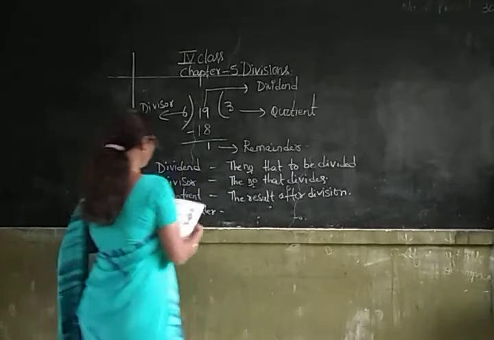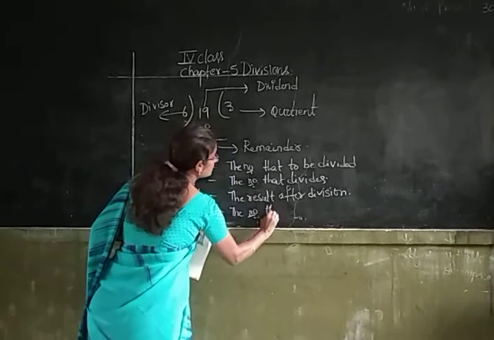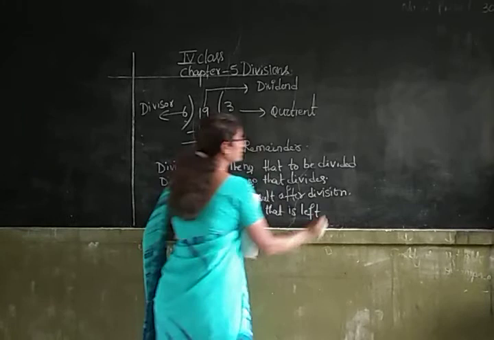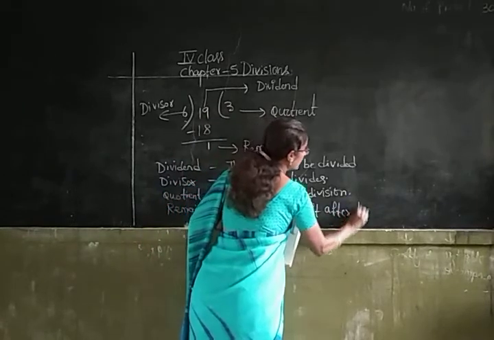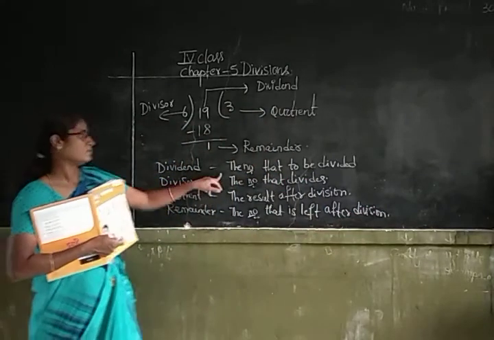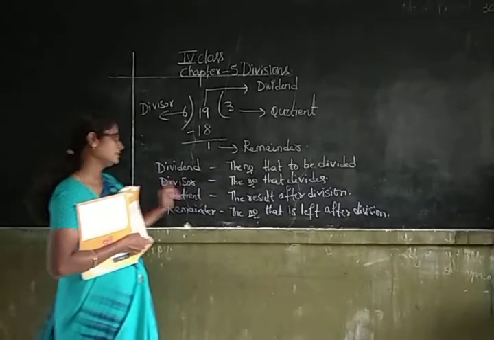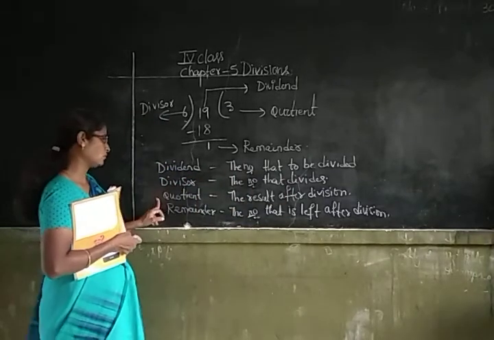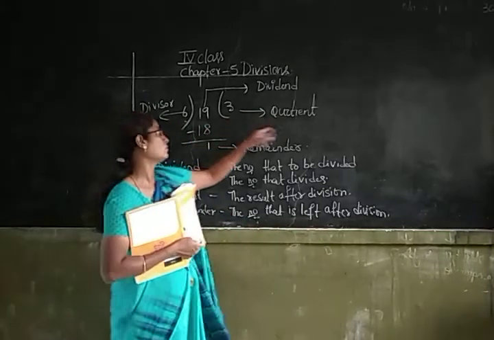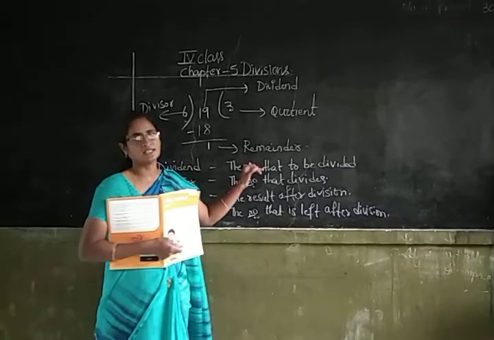And the number that is left after division is called remainder. The number to be divided is called dividend. The number that divides is called divisor. The result after division is called quotient. The number left after division is called remainder. Here 3 is the quotient, 19 is the dividend, 6 is the divisor and 1 is the remainder.